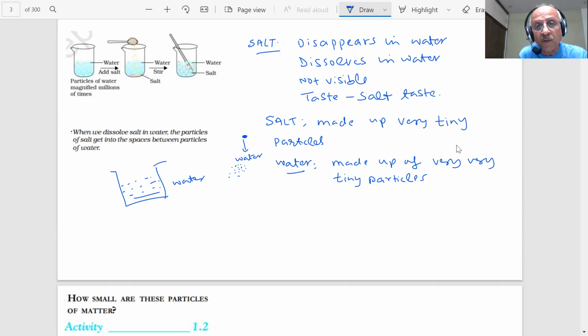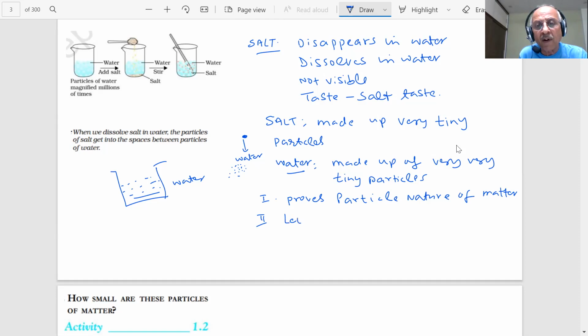So this proves, student, the particle nature of matter. If it was continuous, student, then it would not dissolve. It would be there as it is. But it is dissolving completely, and that means, student, there are spaces between the particles where it has gone.